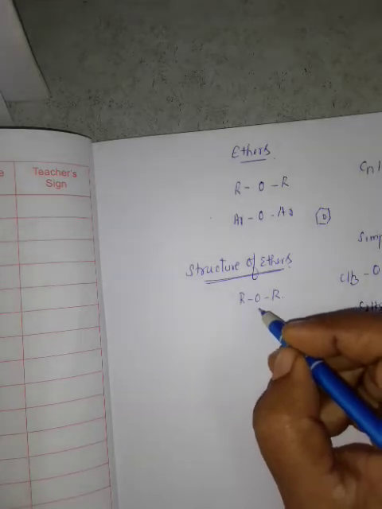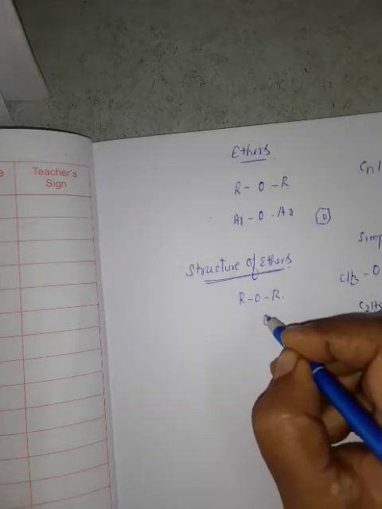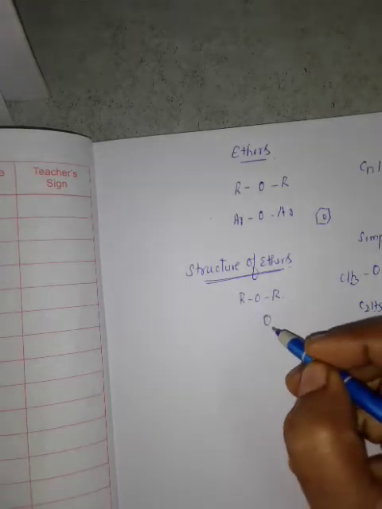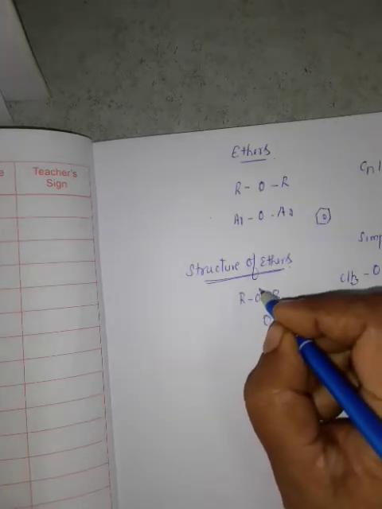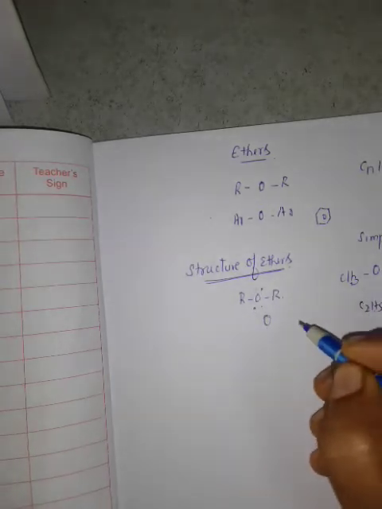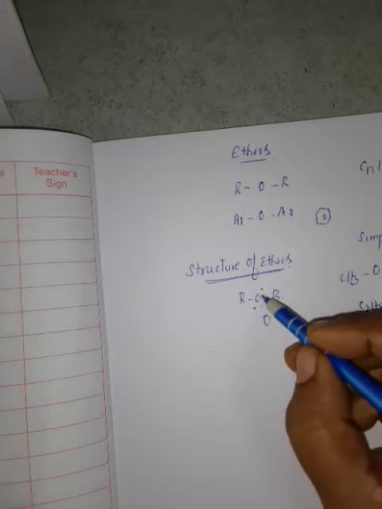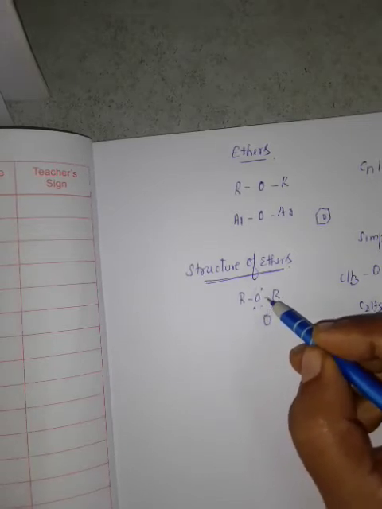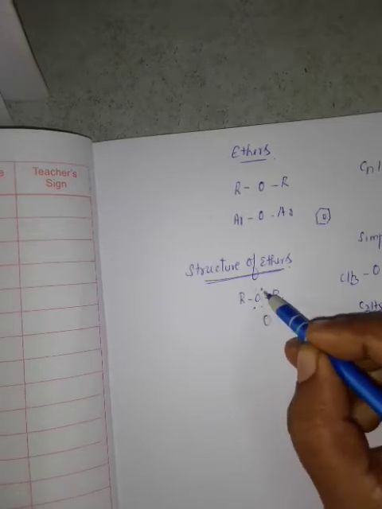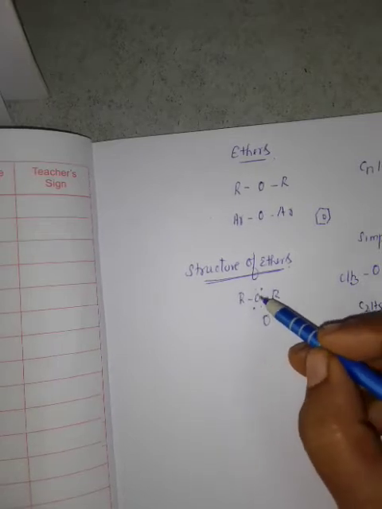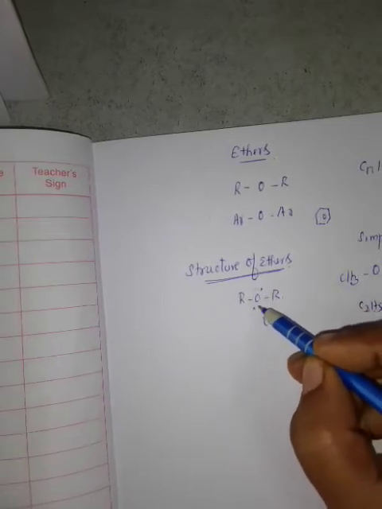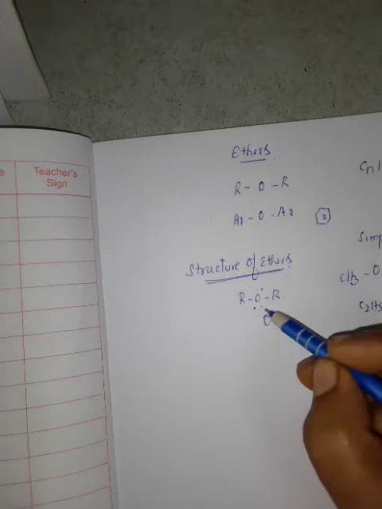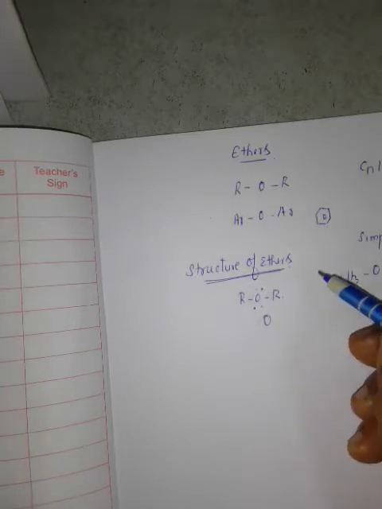Here the functional group is O, oxygen. Here this oxygen has two lone pairs of electrons and two bonds connected with the alkyl groups. So we can say this oxygen is ethereal oxygen. Always this oxygen is referred to as ethereal oxygen.